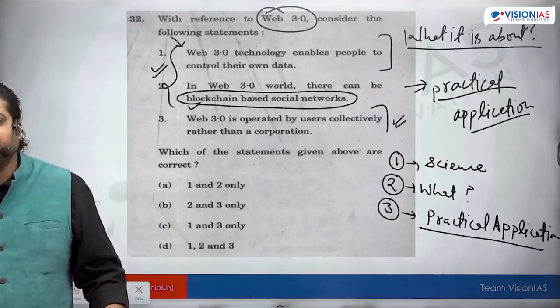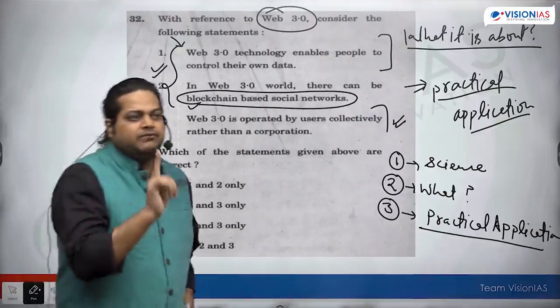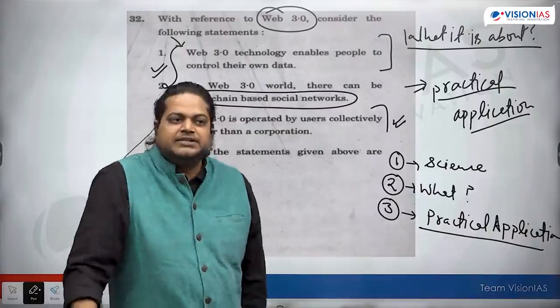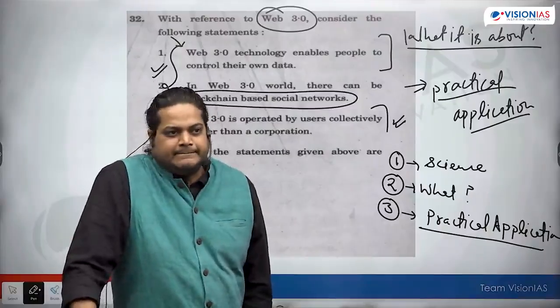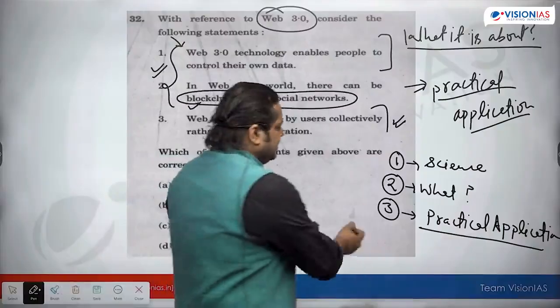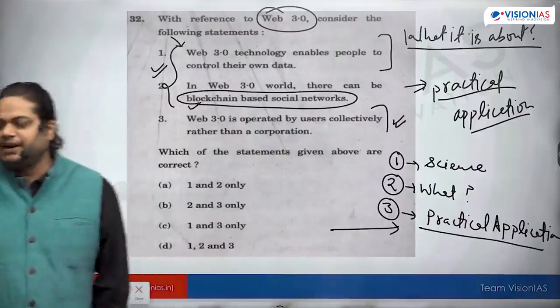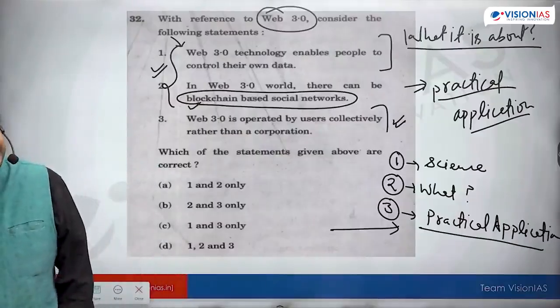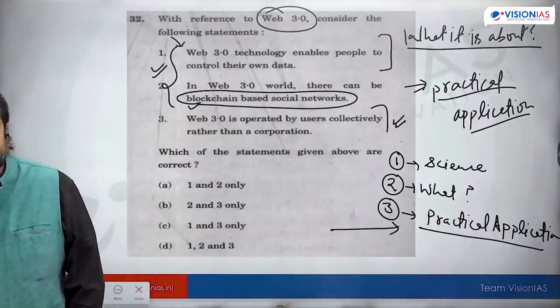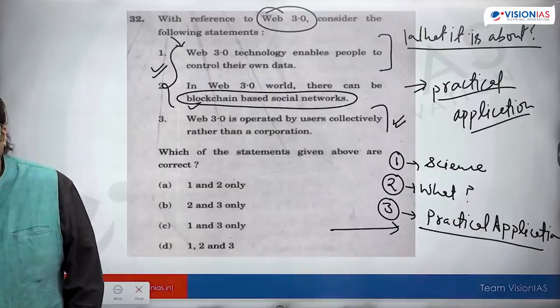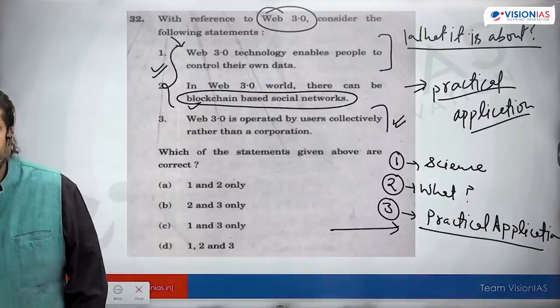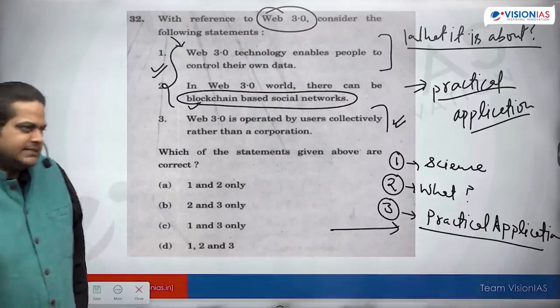Is that so? What kind of news related to science and tech can we skip? The idea is practical application. Any technology which has some practical application. Practical application, what does it mean? Yes, correct.